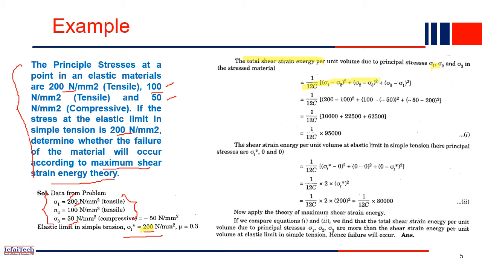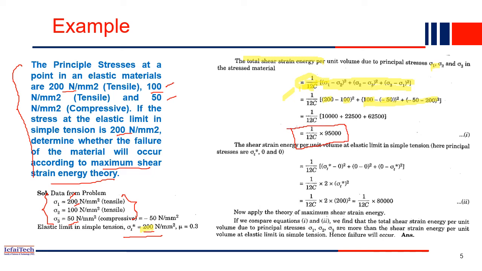If you recall, in the last slide we took this expression directly. We have not derived it; the derivation of this expression is a little bit tricky. Anyway, once we know the maximum shear strain energy expression, you replace the sigma 1, sigma 2 and sigma 3 values, plug them into this equation, and ultimately we get this final expression for the shear strain energy of the body.